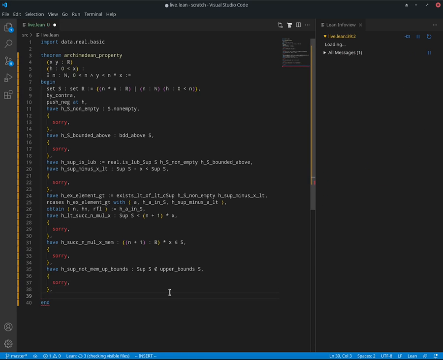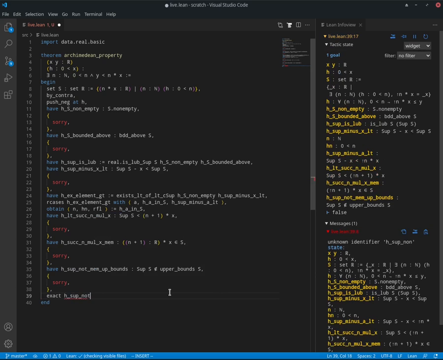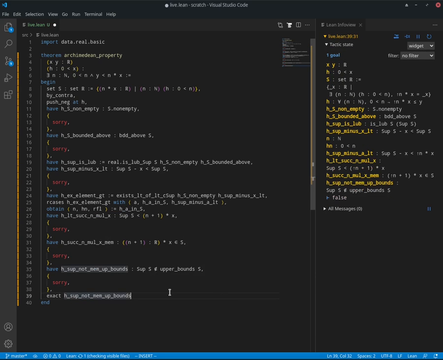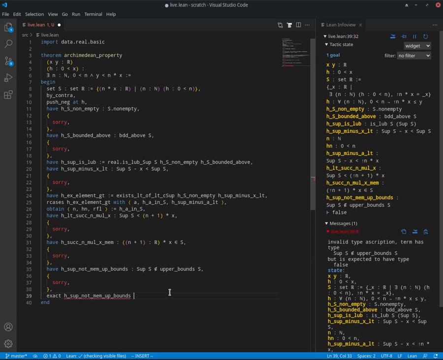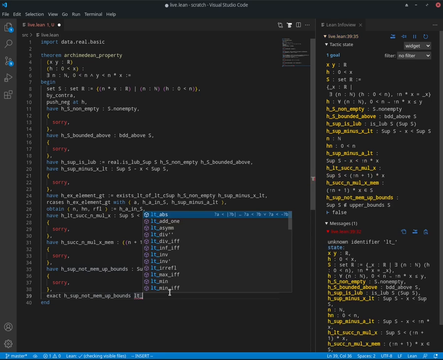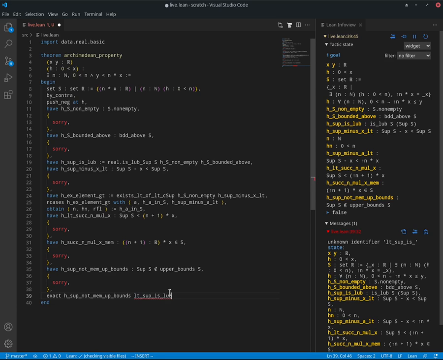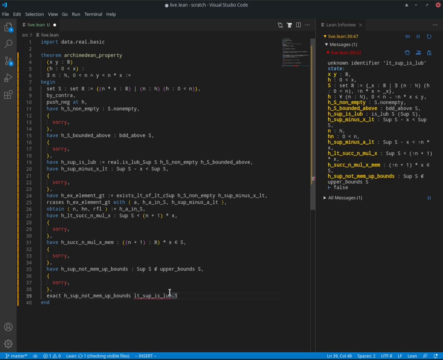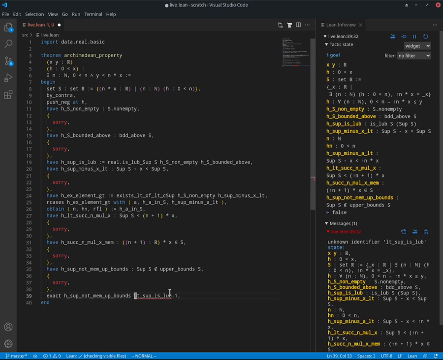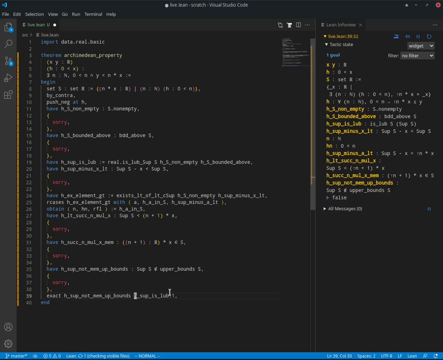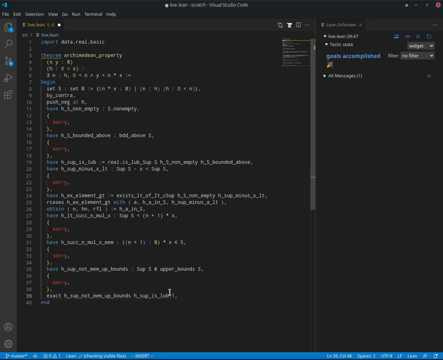And now, given all these proofs, we'd be able to finish the proof because we know that the supremum is not a member of the upper bounds, but also it's the least upper bound, and so therefore it is an upper bound, and that information can be extracted from the fact that it is the least upper bound, and then from the second part of that, we are done. We've reached our contradiction, and the proof is complete.